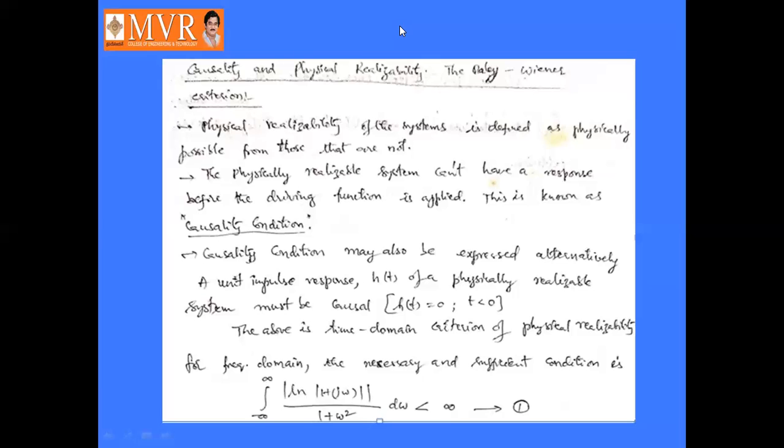For the frequency domain, the necessary and sufficient condition is as follows. The above is the condition for causality in the time domain, that is, h of t equal to 0 for t less than 0.